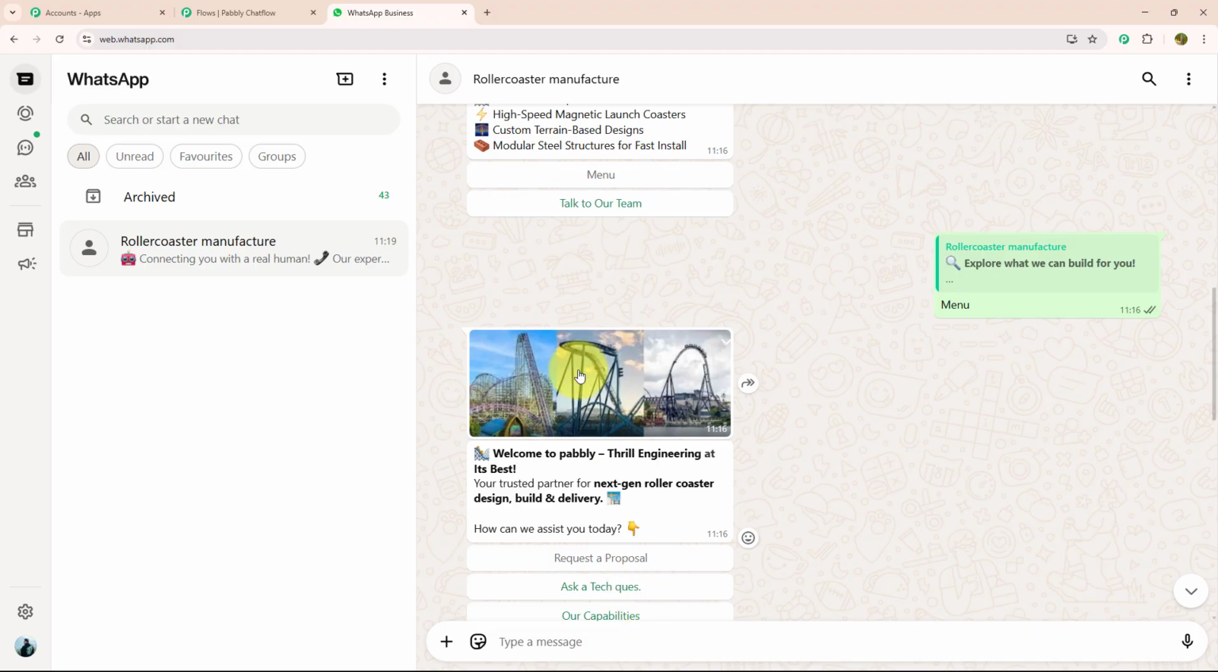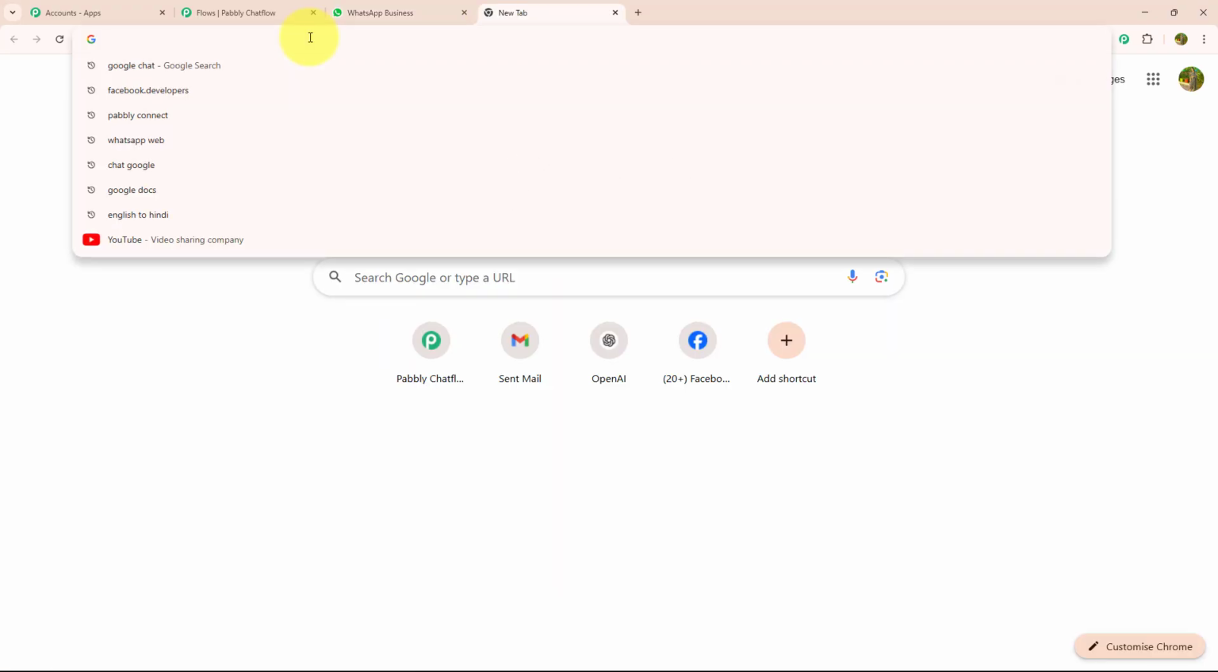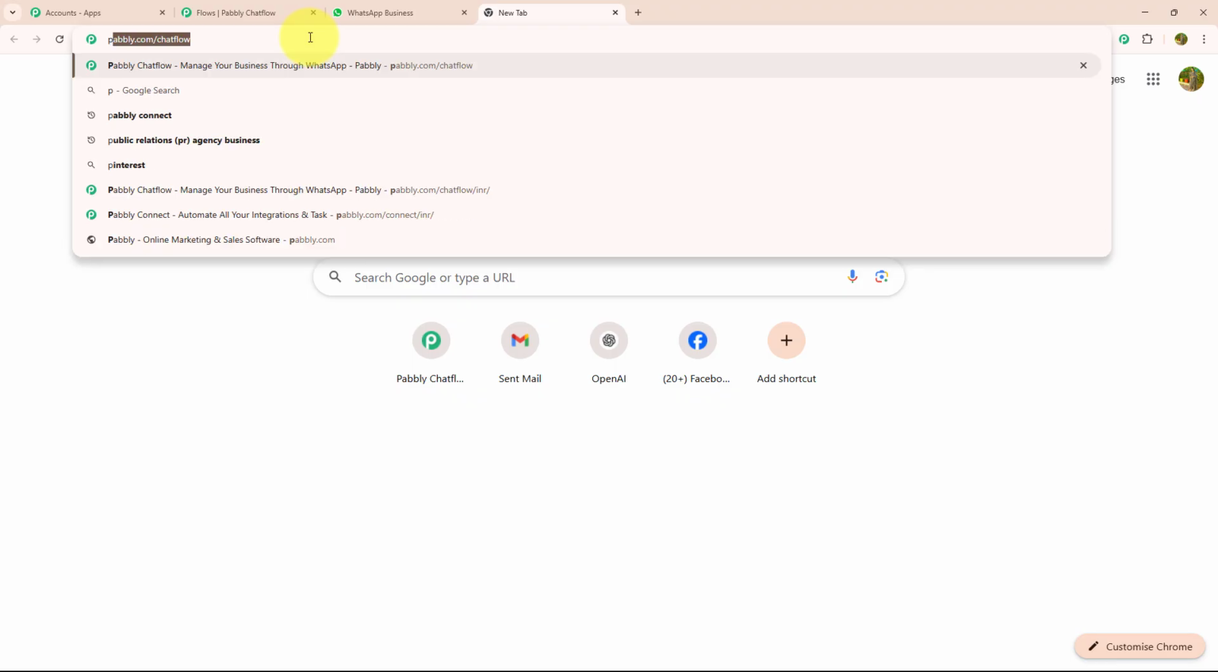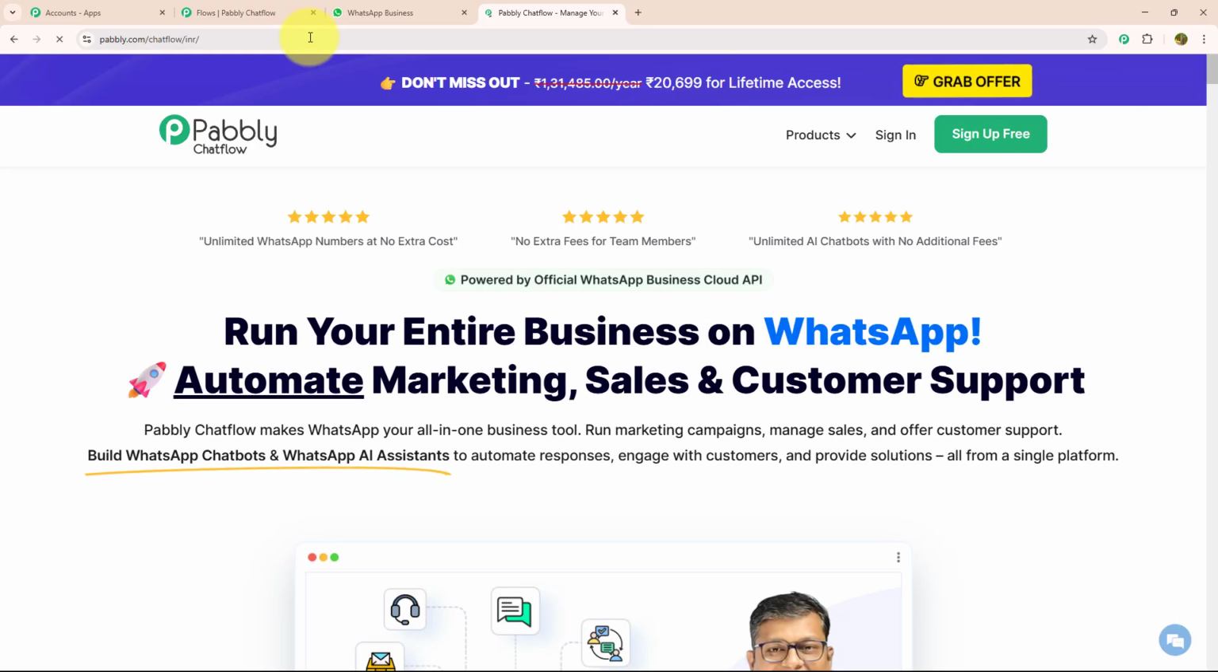For that, you need to open a new tab and search pabbly.com/chatflow. As soon as you search this, you will land on the pabbly.com page. Over here, you can see there are 2 options, sign up for free and sign in. If you are a new user, you can click on sign up for free. As I am an existing user, I will click on sign in.